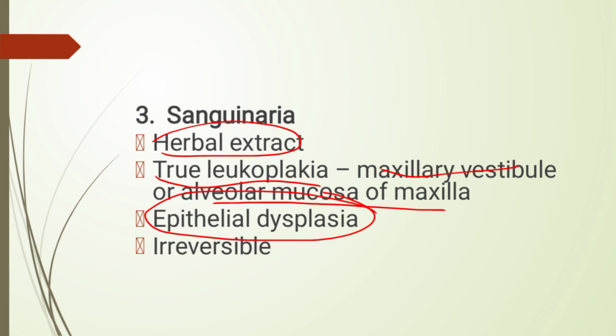What are dysplastic changes? There is an abnormal increase in the NC ratio in the cells, which is the nucleocytoplasmic ratio. Then you have pleomorphism, hyperchromatism, loss of intercellular connections, and loss of polarity between the cells. And it is irreversible, the leukoplakia caused by sanguinaria.